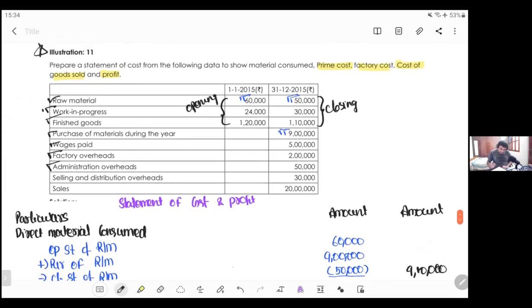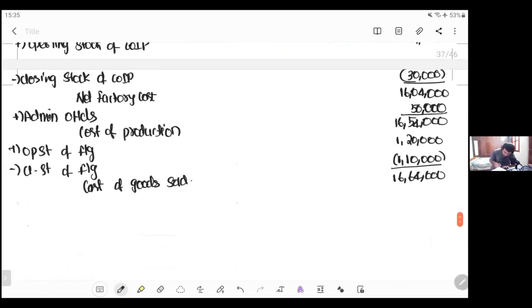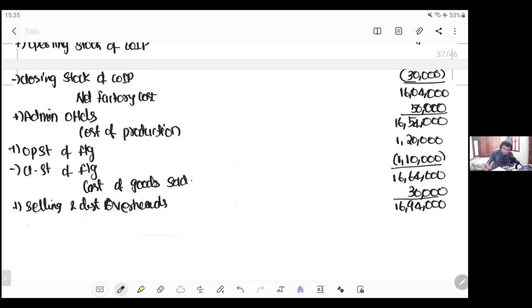Next, the last two items are left: selling and distribution, and sales. If you add selling and distribution overheads, 30,000, you get 16,94,000, which is your cost of sales.